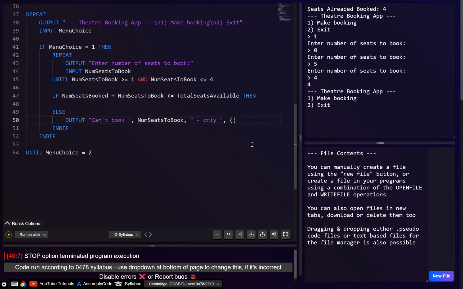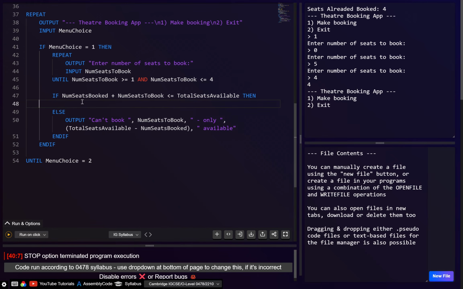This will be the total seats available minus the num seats booked. Because if this is 200, this is 198, this will say only 2 seats available. Okay, I'm not going to test this, but I think that should work.